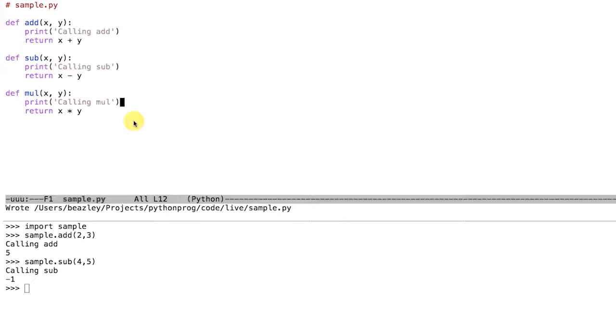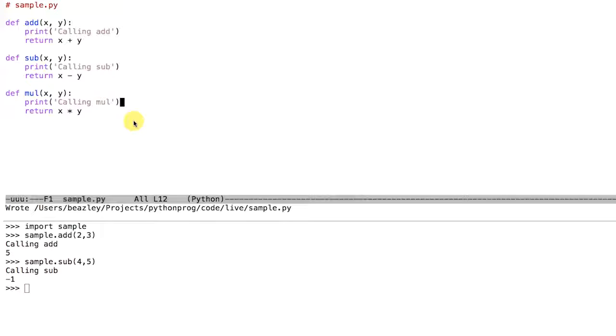Now, here's the problem with doing that. It is really annoying to have to go through and manually add that to every single function like that. Imagine I had a program that had 500 functions in there. Am I going to go through every single function and add a print statement to it? It actually gets a little bit worse than that.